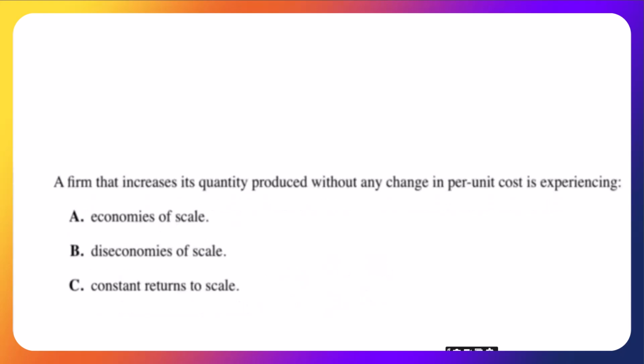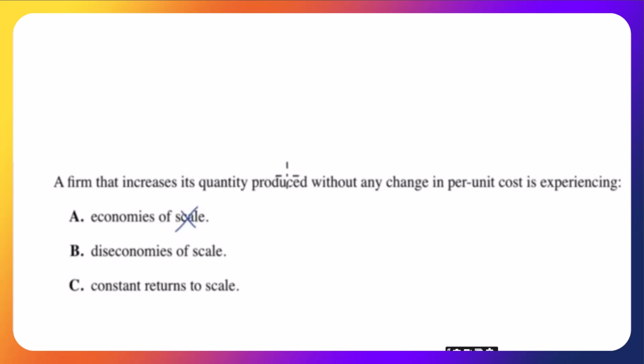A firm that increases its quantity produced without any change in per unit cost. So its cost per unit is staying the same, is experiencing economies of scale. Well, if it were economies of scale, as it increased quantity, its cost per unit would decrease. So it's not experiencing economies of scale. Diseconomies of scale?